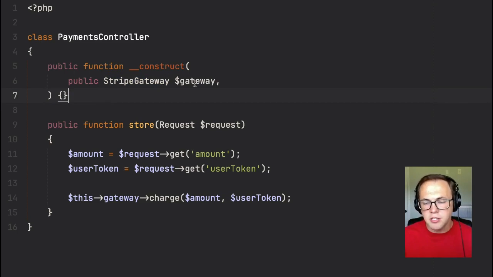It's really nice. If you haven't looked at how this works yet, I would highly suggest you do so. But essentially, we're saying that this gateway constructor parameter should be a public property type hinted as StripeGateway on this class. So that's really, really nice.